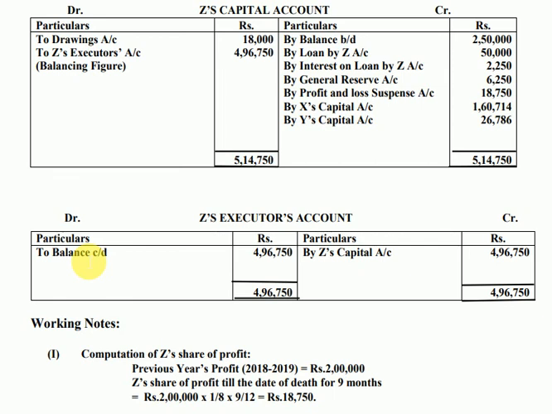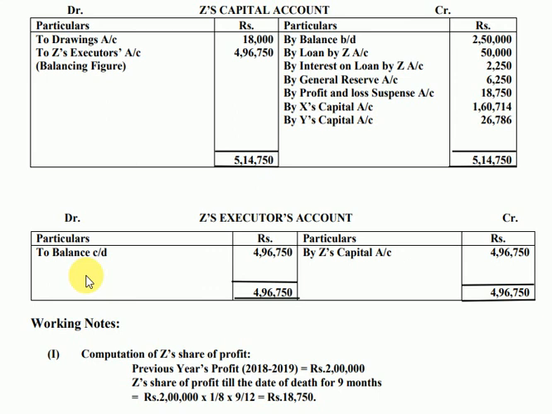Now suppose in this question it was said that Z's executors on the date of death were paid 2 lakh rupees. You know what impact it will make? I repeat, if the question says Z's executors on 31st December 2019 were paid rupees 2 lakh, here there will be an entry. First you will not write this; you will write to bank account, or you can write cash account, and show the amount 2 lakh here. Then from this 4,96,750 you will subtract 2 lakh, and the remaining 2,96,750 will come here again, and that will be written as to Z's executor's loan account.